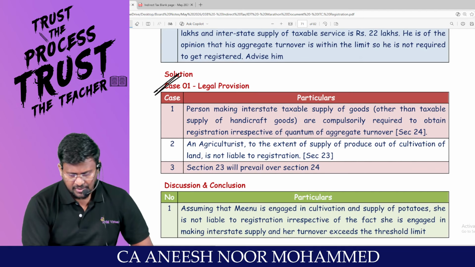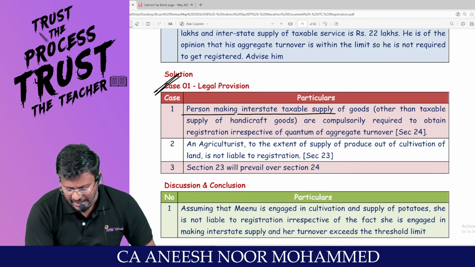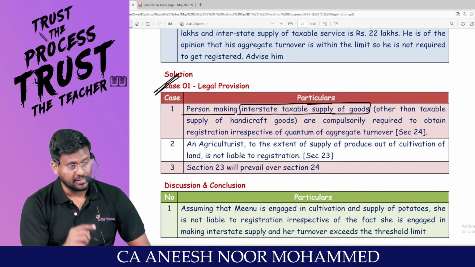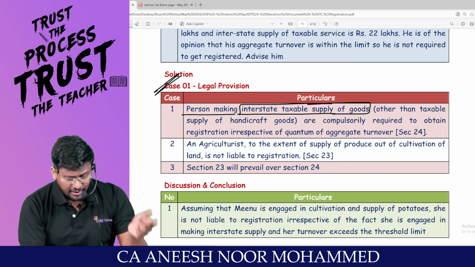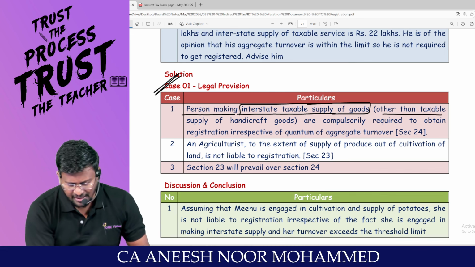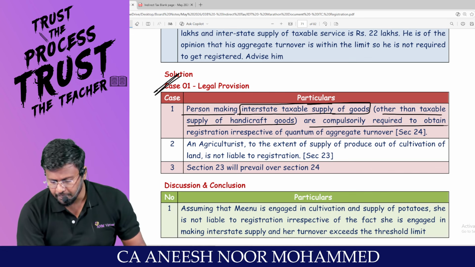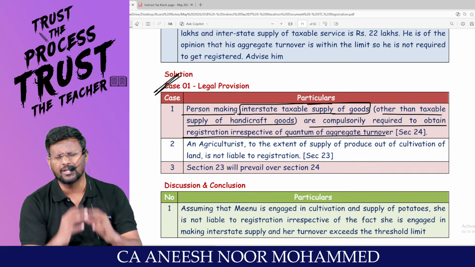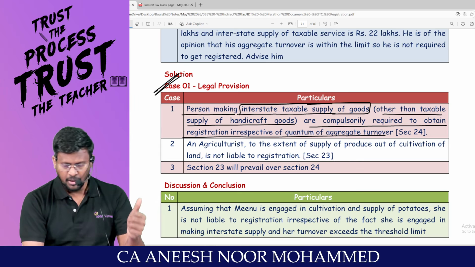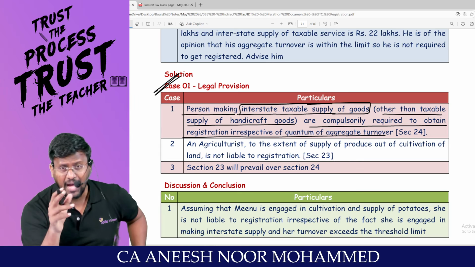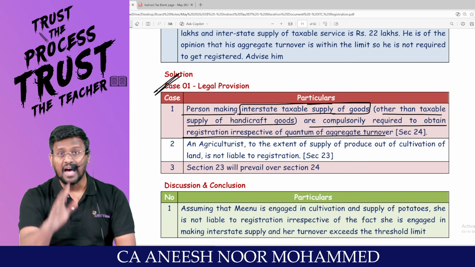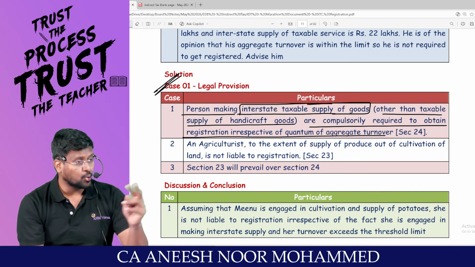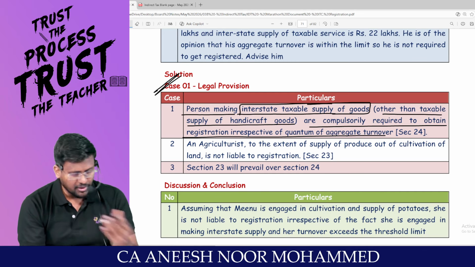Legal provision: a person making interstate taxable supply of goods, interstate, not simply interstate supply, interstate taxable supply of goods other than taxable supply of handicraft goods, is compulsorily required to obtain registration irrespective of the quantum of the aggregate turnover. Yes, because for supply of handicraft goods, even though you are making interstate outward supply, up to 20 lakh you can enjoy the threshold limit.